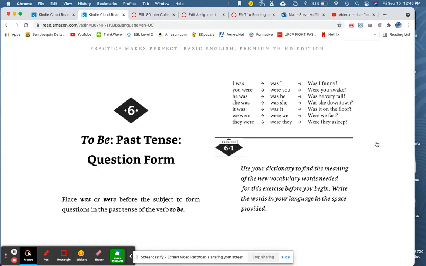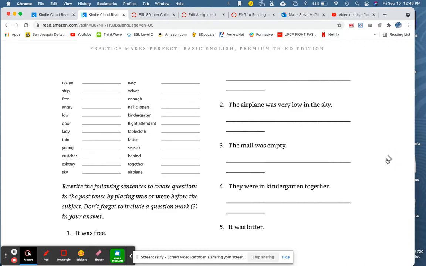Now, let's take a look at the list of vocabulary words that you will translate from English first and then to your language.